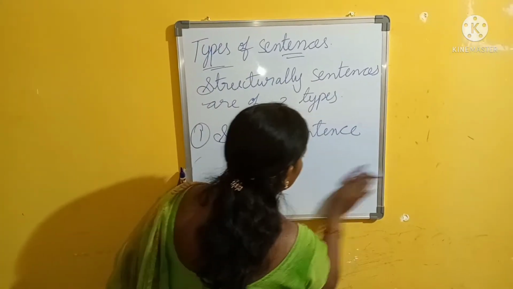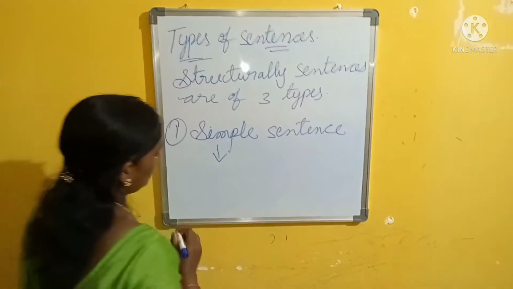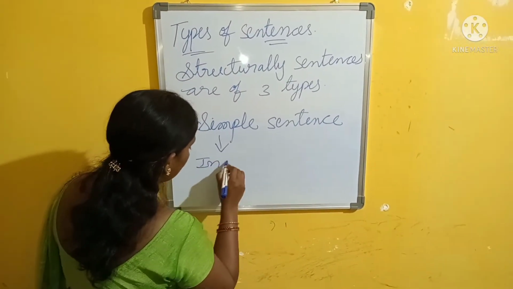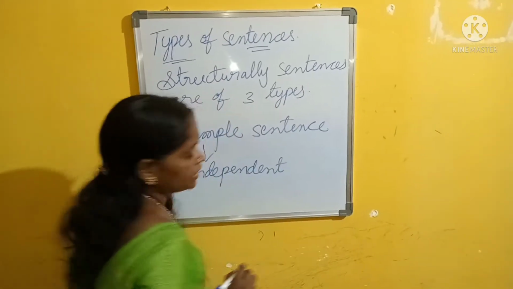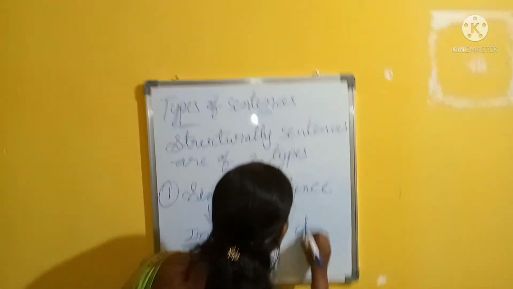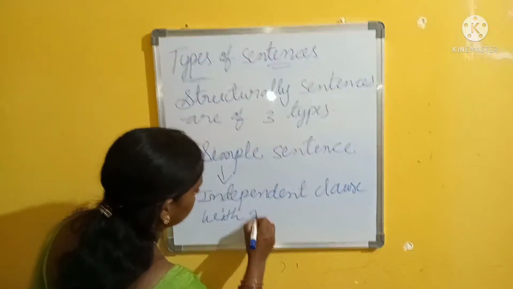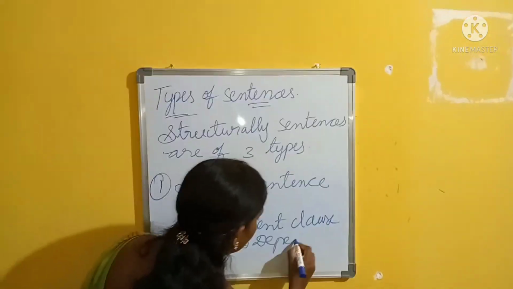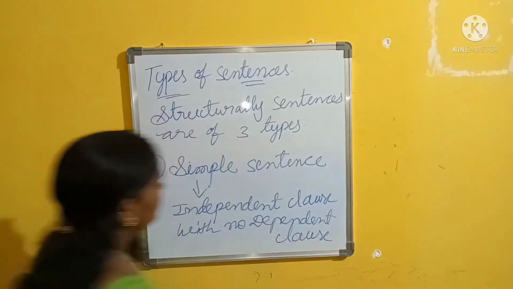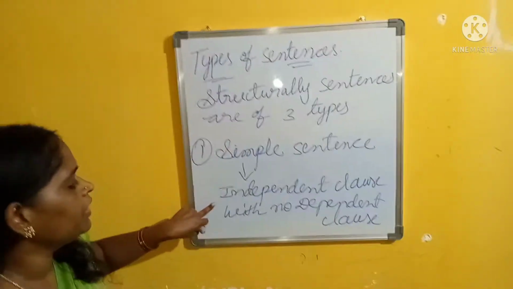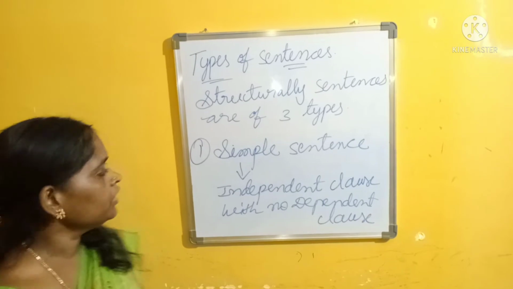Let us see some examples of a simple sentence. Simple sentences must have an independent class and no dependent class. A simple sentence must have one independent class, and there is no connectivity to another class.